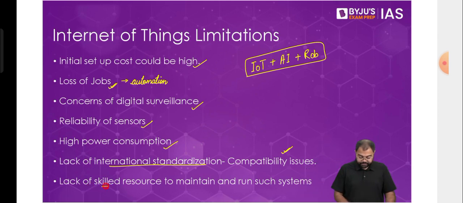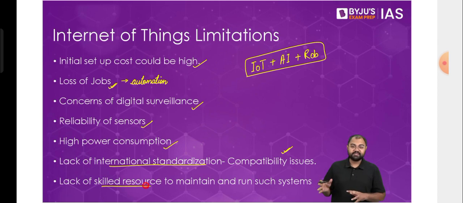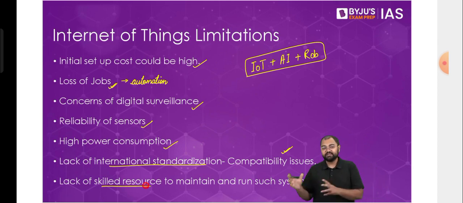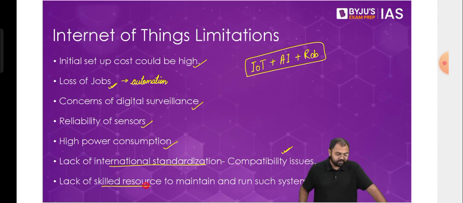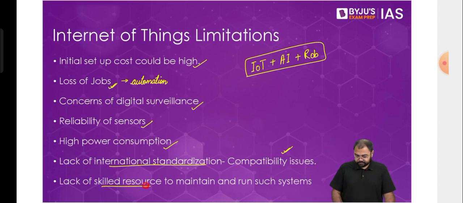And then lack of skilled resources to maintain and run such systems, because these are new concepts, these are areas which are fairly new for us, and we haven't been using this for a very long time. So we do not have a lot of people, a lot of resources who know how to use Internet of Things. So that also is one of the limitations that we have in the current scenario. So this is what Internet of Things is.